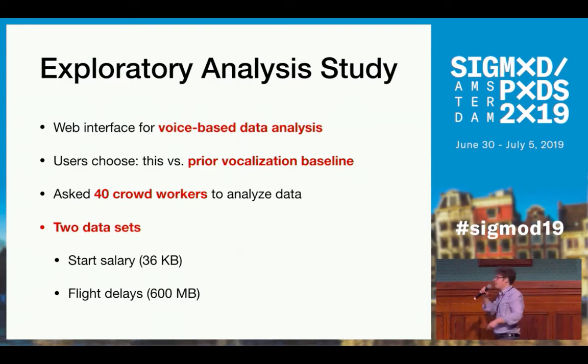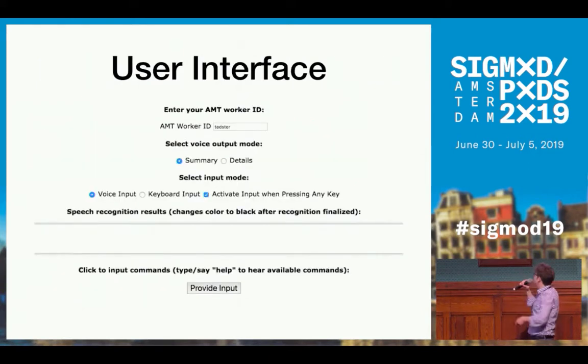One large data set about flight delays, which is often used for OLAP, by the way, and one small data set about start salaries. Now, we asked users to analyze those data sets and extract some interesting insights from them, and we gave them the choice between using our holistic voice generation method and another baseline that has been proposed recently. This is the interface that they saw.